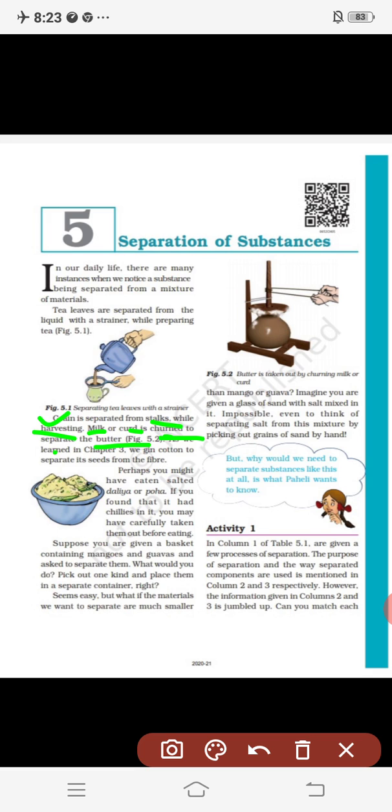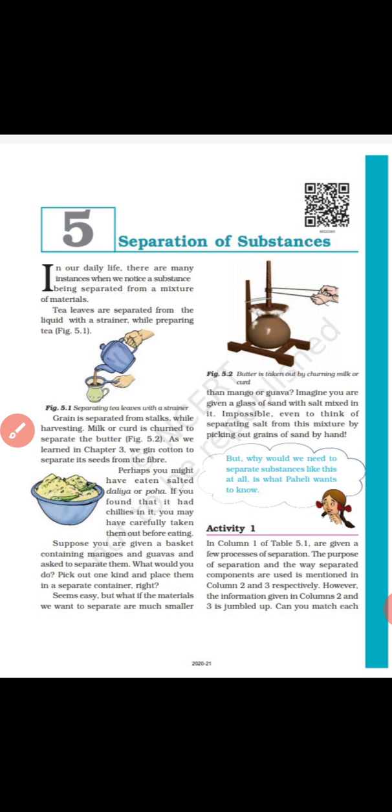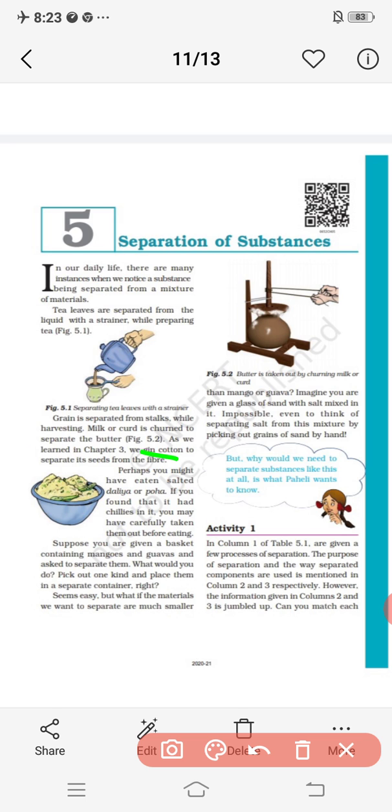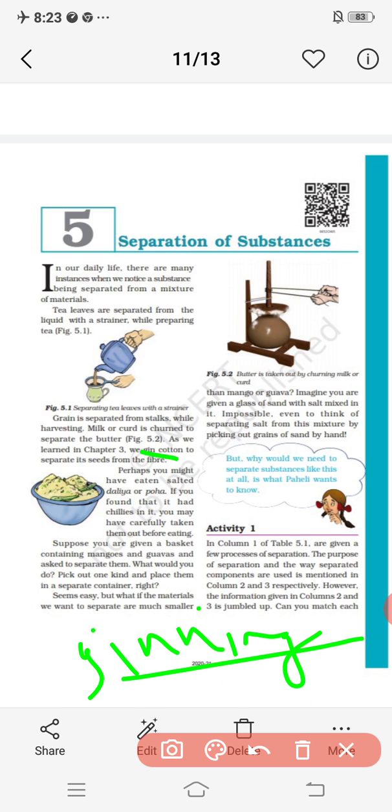We have seen these in the keywords. Again, we ginn cotton to separate its seeds from the fiber. In the previous chapter, Fiber to Fabric, we saw how we separate the cotton from its seeds, by the process of ginning. Ginning means separating the seeds from the cotton. Do you remember what ginning is? Separating the seeds from the particular cotton.